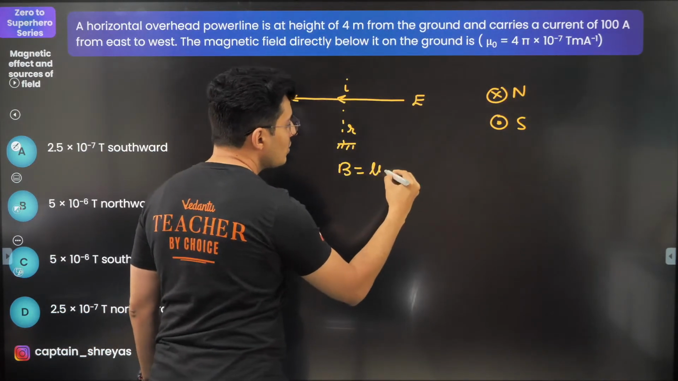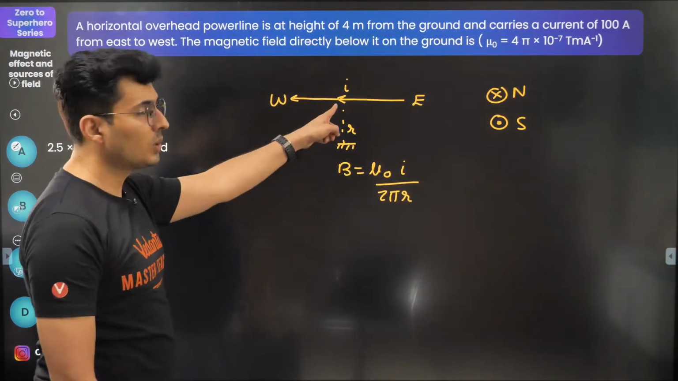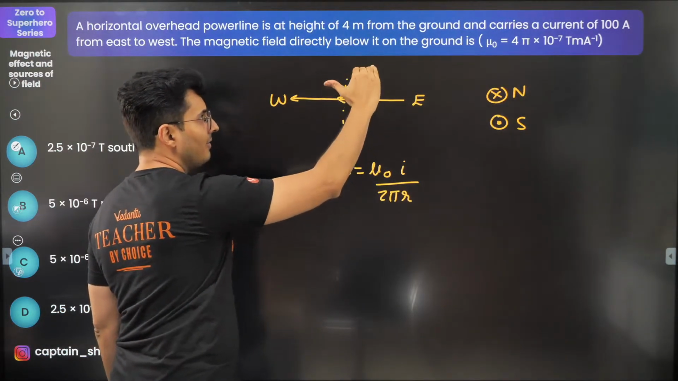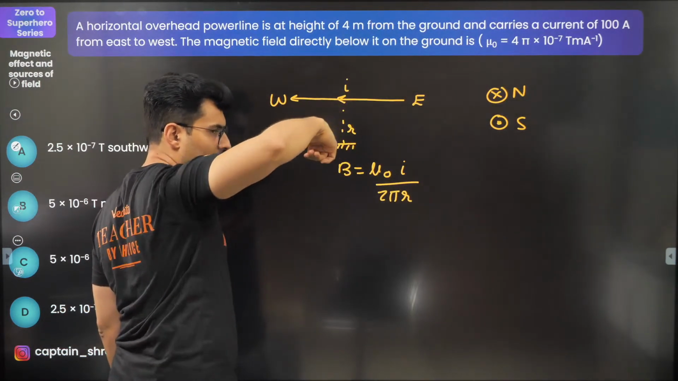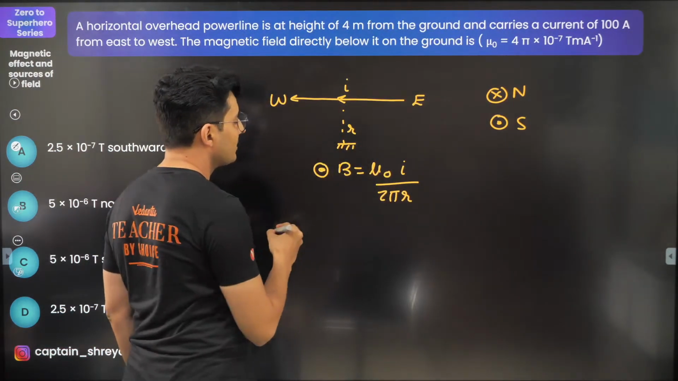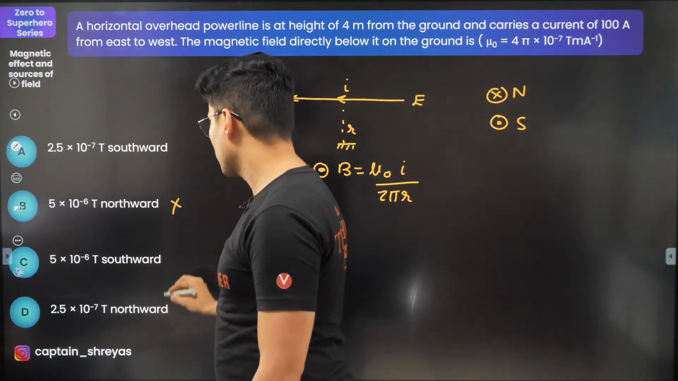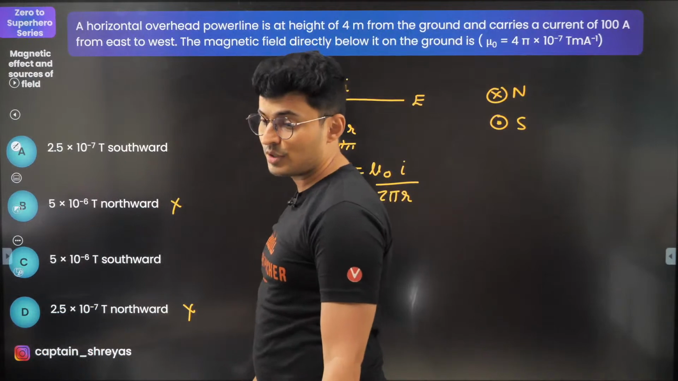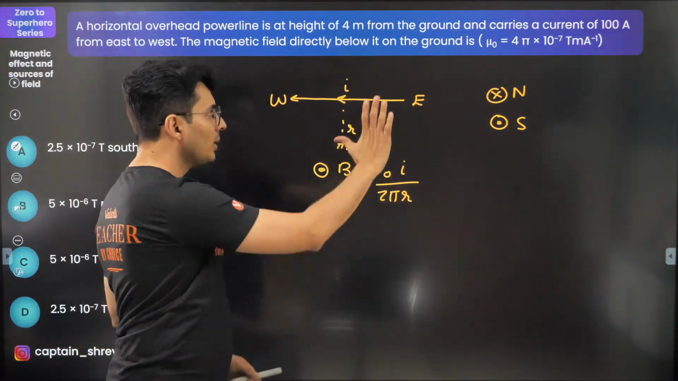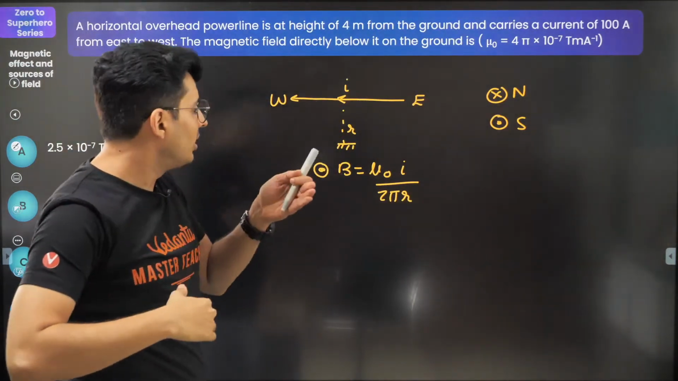At a certain distance below on the ground, the field will be mu naught I by 2 pi r. Now, according to the current's direction, place your thumb, the fingers go inside and come down, from down towards you. So the magnetic field will obviously be towards you, so it has to be south. North is out of the question. Hold the current carrying wire and see how the fingers come towards you from below.